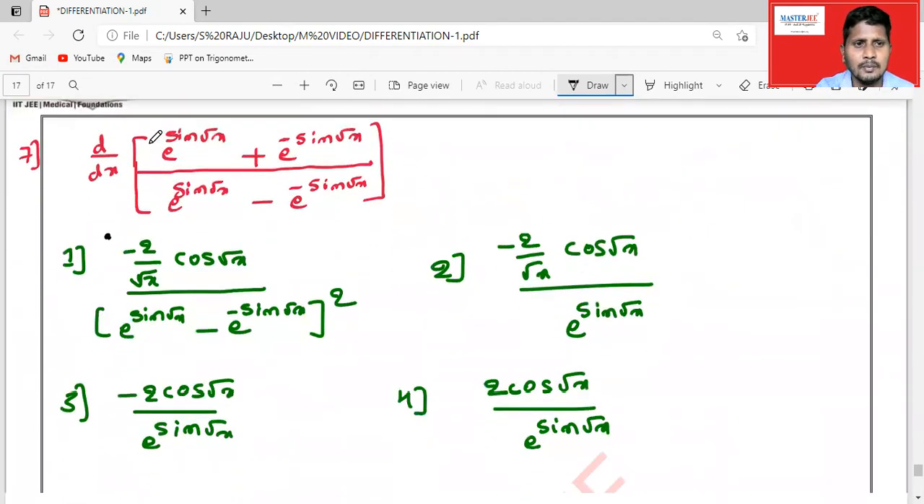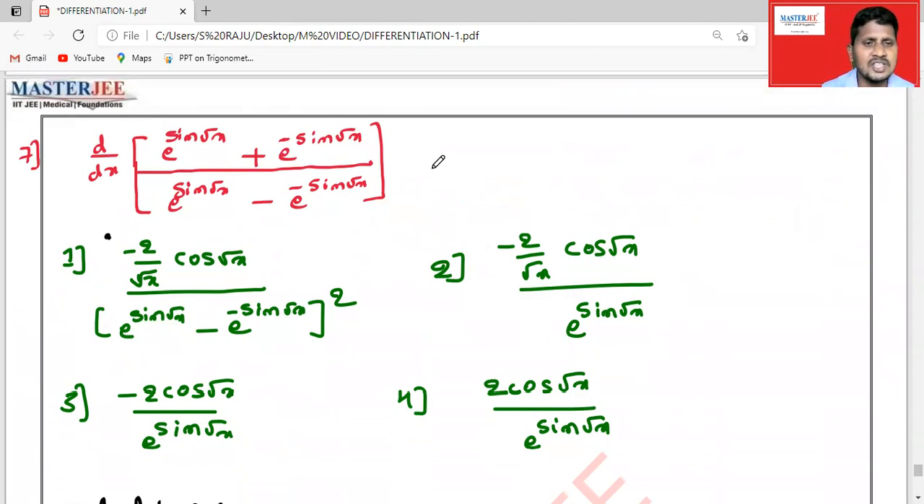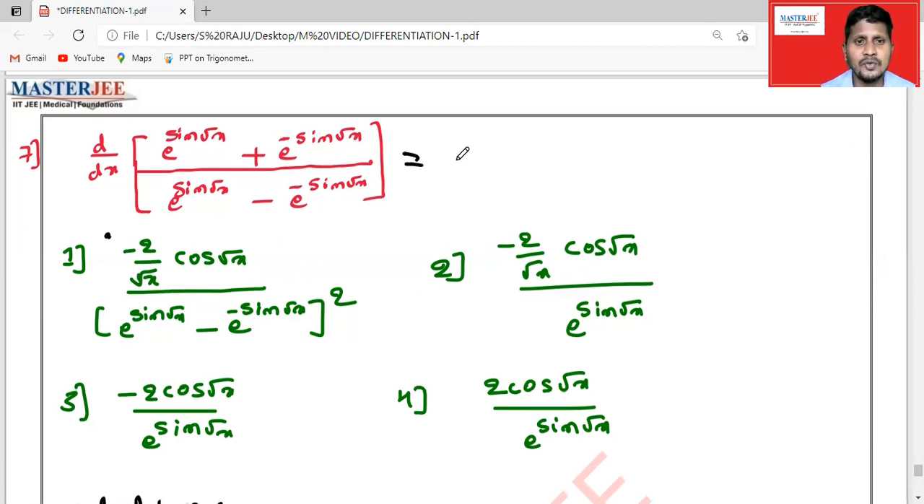Right, coming to this, see here, they have given d by dx of e to the power of sine root x plus e to the power of minus sine root x, like that. So can you differentiate? Within a short time it is not possible, because we can apply the quotient rule or division rule, u by v, again the derivative of numerator and denominator. It is quite lengthy. So if you know the formula for hyperbolic, like see, you know coth x formula is e to the power of x plus e to the power of minus x by e to the power of x minus e to the power of minus x.